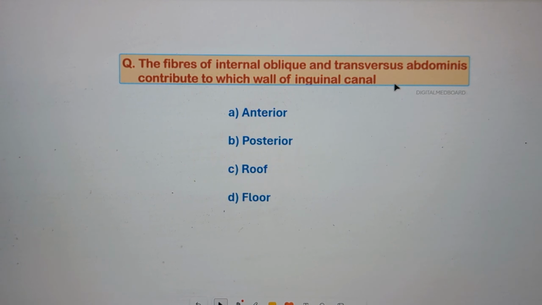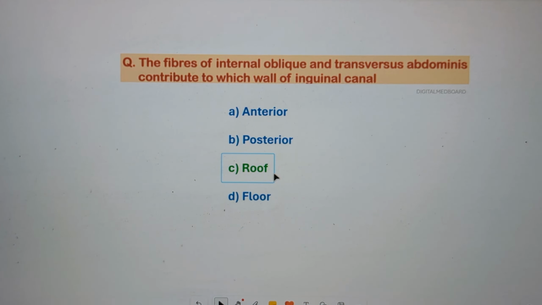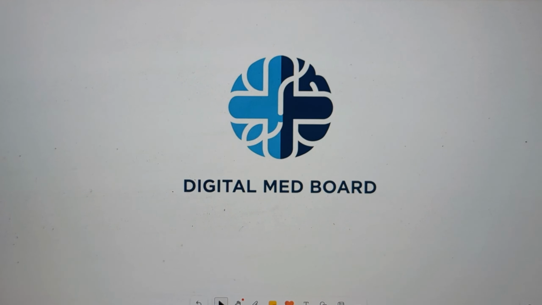However, they together form the conjoint tendon in the posterior wall. Since the question specifically asks about the fibers of the muscle and not the tendon, the correct answer is option C, roof. That's the end of the session.